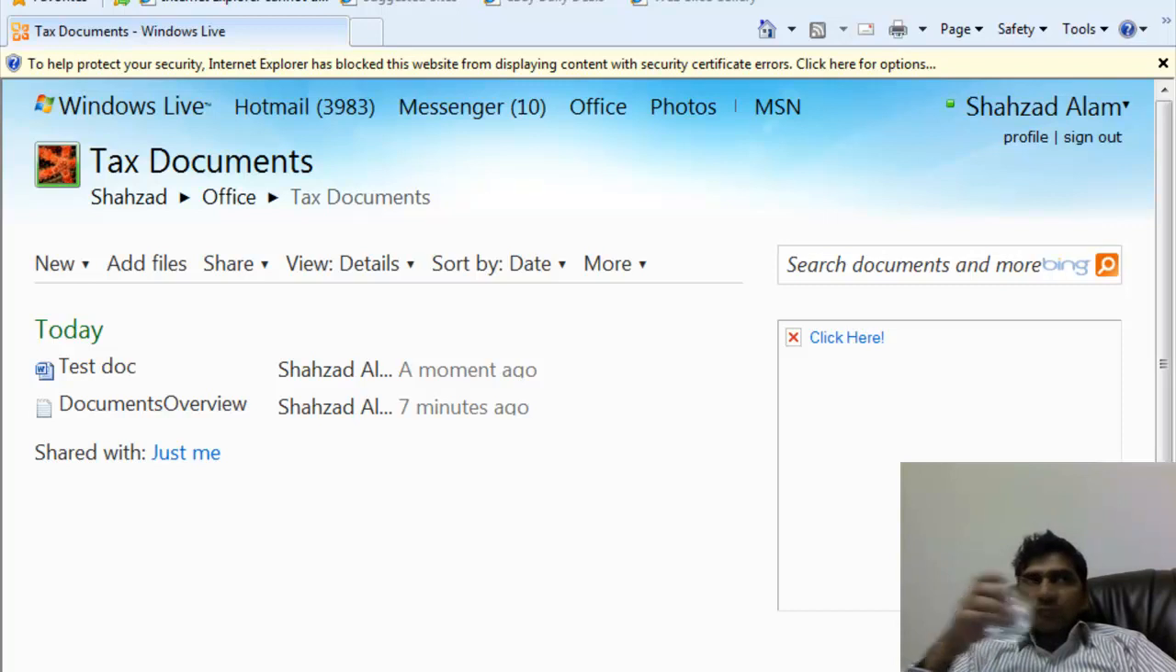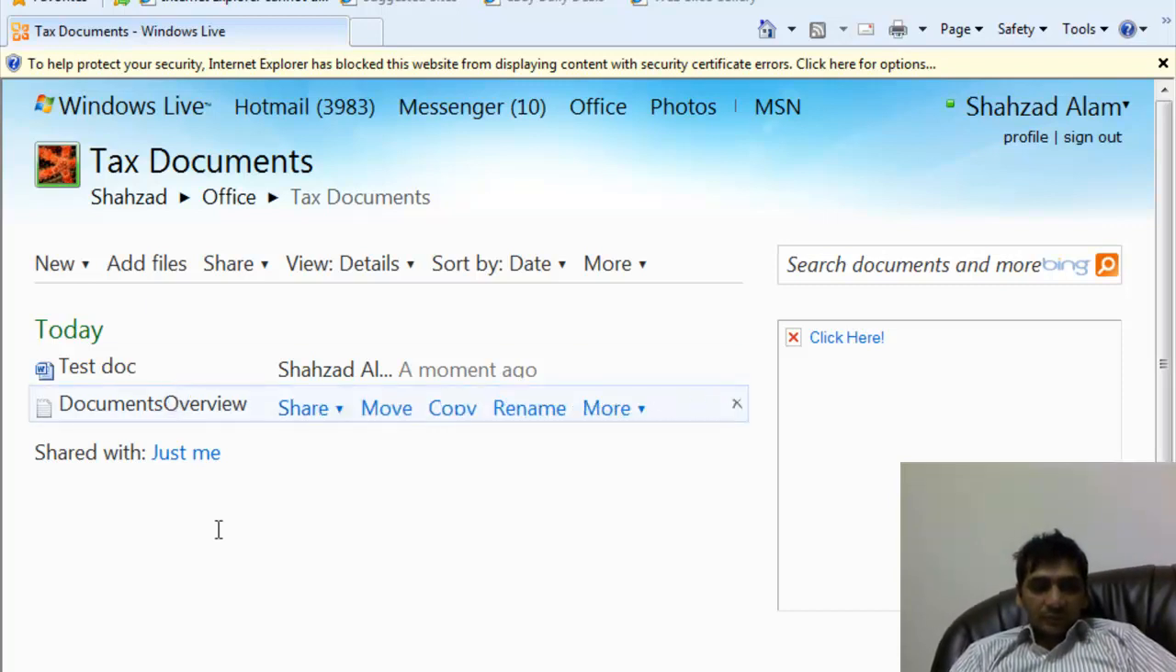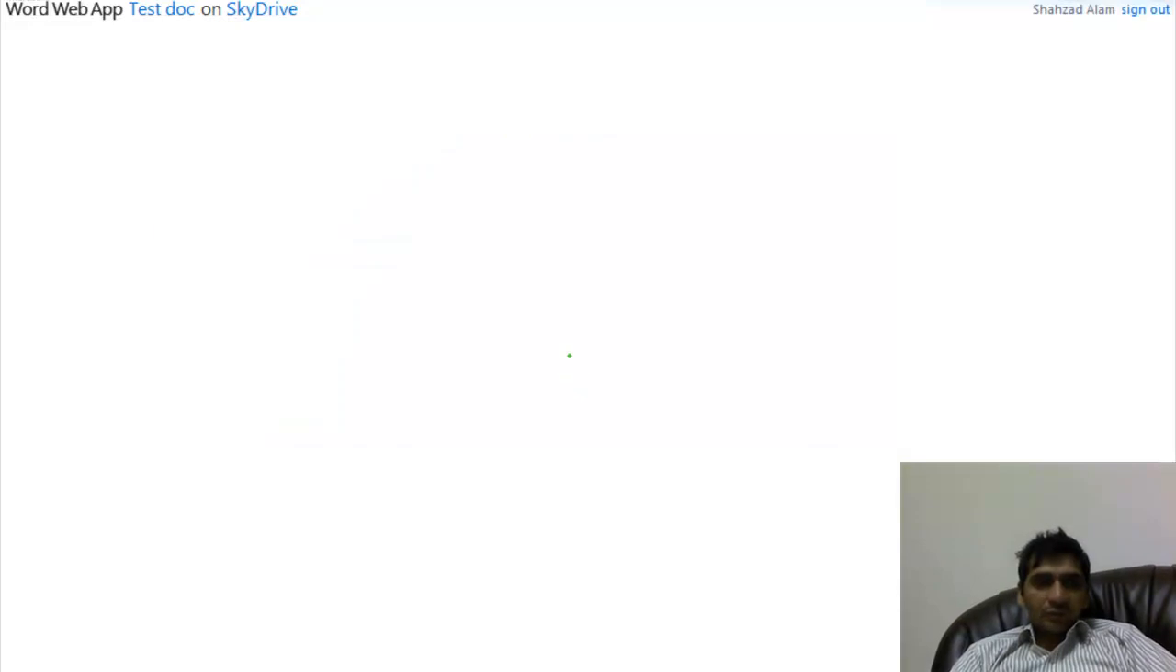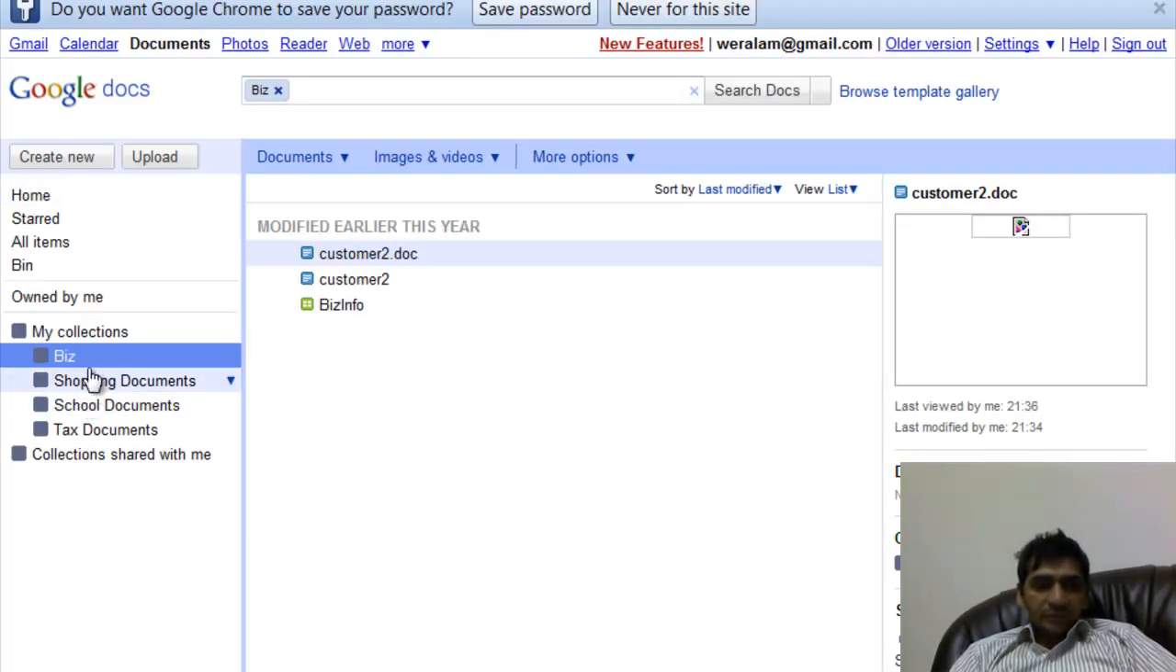We can open them, print them or change them. But if they are changed, then we need to make sure those changes are updated, those documents are uploaded again into the same place, so that we have the recent changes over the internet as well. And the same thing can be done on the Google side as well.